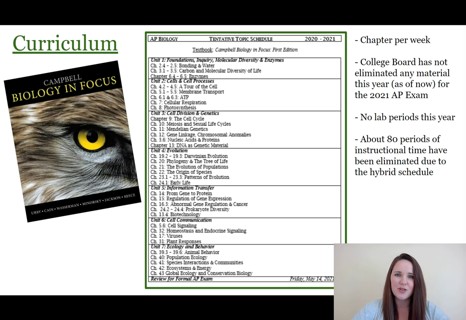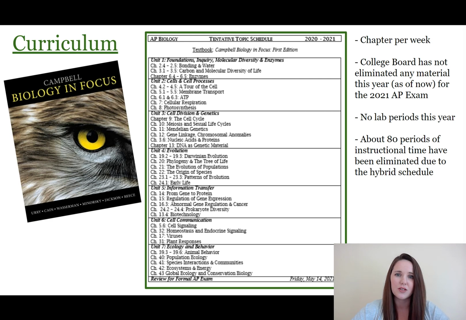Under this new schedule, there are some back-to-back days where I don't see your student, depending on whether their class period is meeting or not. So that whole chapter a week thing is kind of varying. And something I want to be really upfront and honest with all of you about is the loss of instructional time under the hybrid schedule. We will lose about 80 periods of instructional time this year up to the AP exam. That's just the nature of the hybrid schedule.